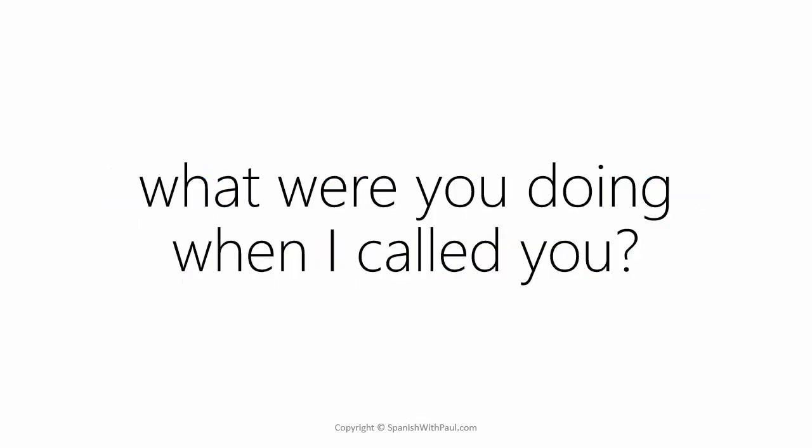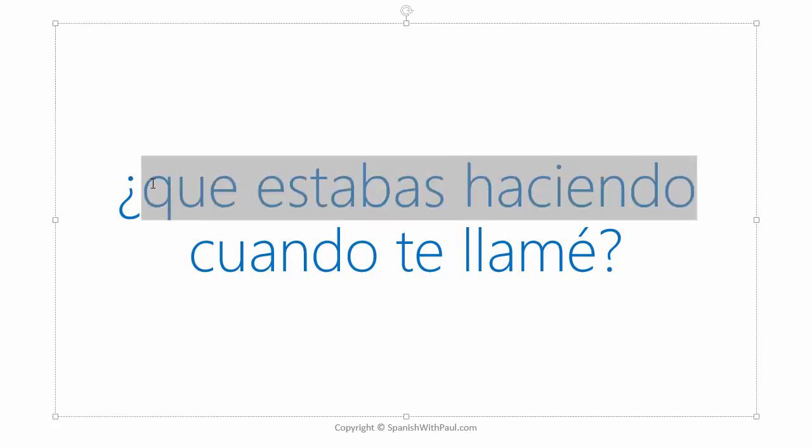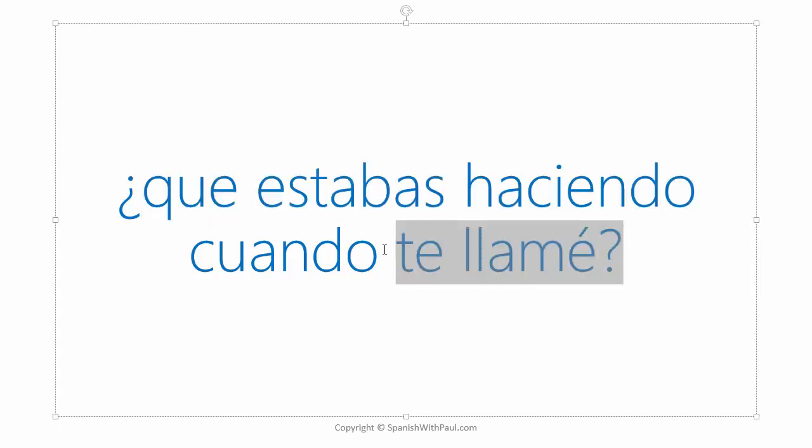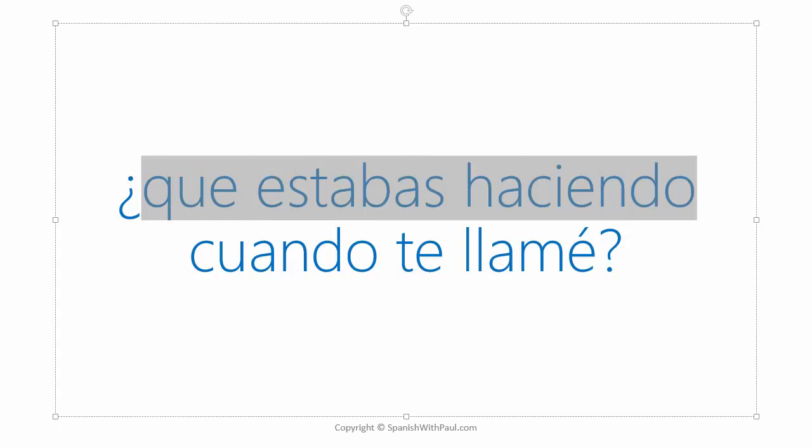What were you doing when I called you? ¿Qué estabas haciendo cuando te llamé? So, what were you doing? ¿Qué estabas haciendo? I'm implying with that what action or what thing was happening, what was ongoing in that moment when I called you. So again, it's the same structure, separated by when, and we have the dot here and the line here. ¿Qué estabas haciendo cuando te llamé?